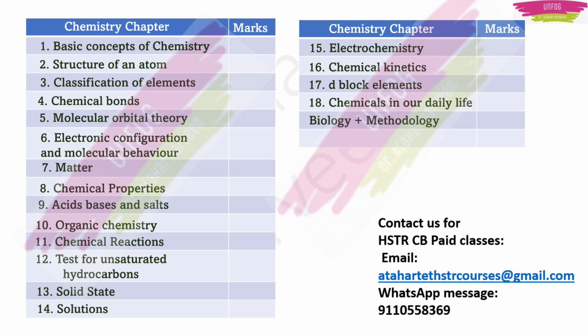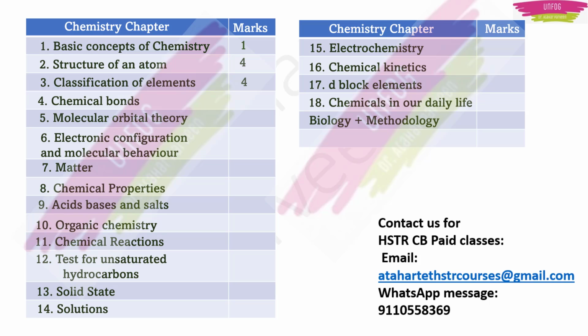Based on the 2015 question paper, let us see how many questions were asked in each chapter. In basic concepts of chemistry, 1 question was asked. In structure of an atom, 4 questions were asked. So this becomes a very important chapter. Then classification of elements, 4 questions were asked.